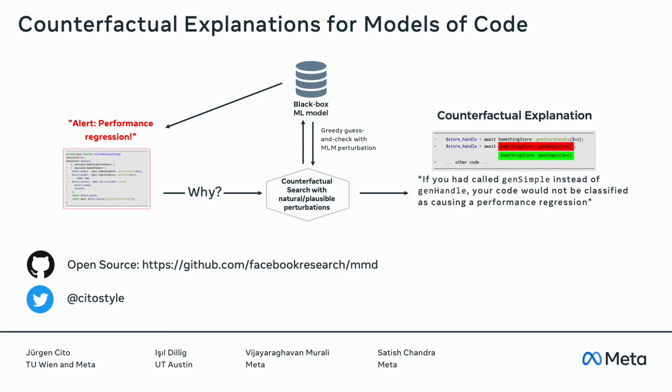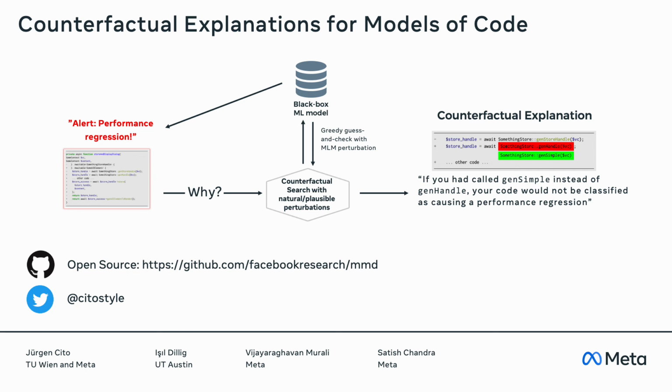Today, I explained to you the idea of counterfactual explanations from models of code: given a certain piece of source code paired with a classification by a machine learning model that, for instance, tells us that this piece of code will lead to a performance regression, we ask the question why.